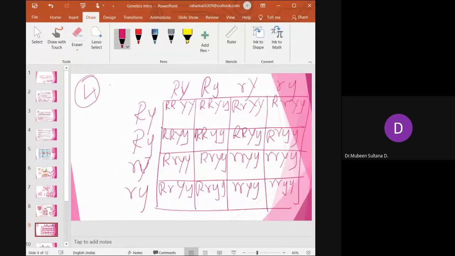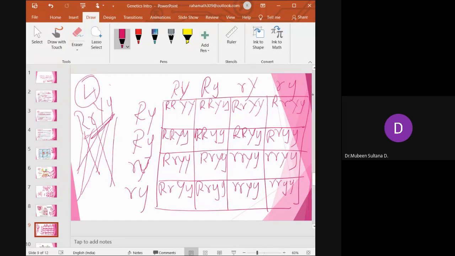You make 4 combinations from this one. This is the F1 generation. From this generation, we make these 4 combinations: 1, 2, 3, 4. And these 4 combinations, you put on either side of the table, one on the top and one on the left-hand side. And we start writing the characters.